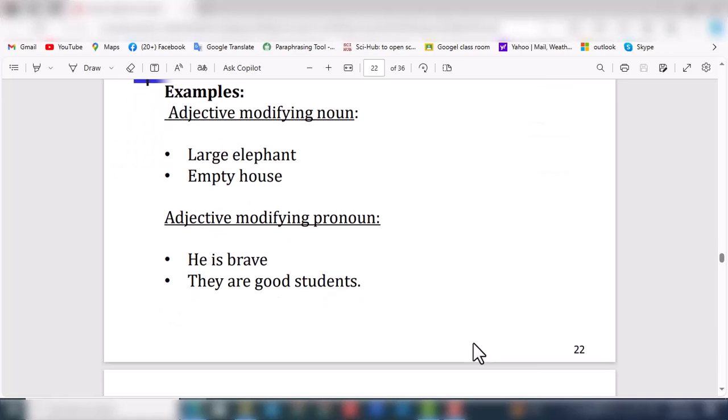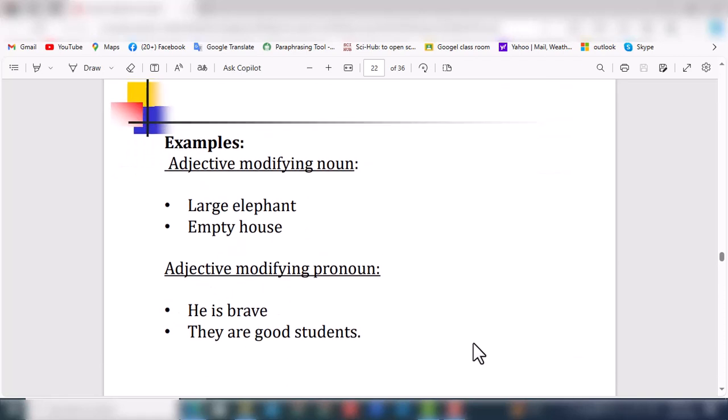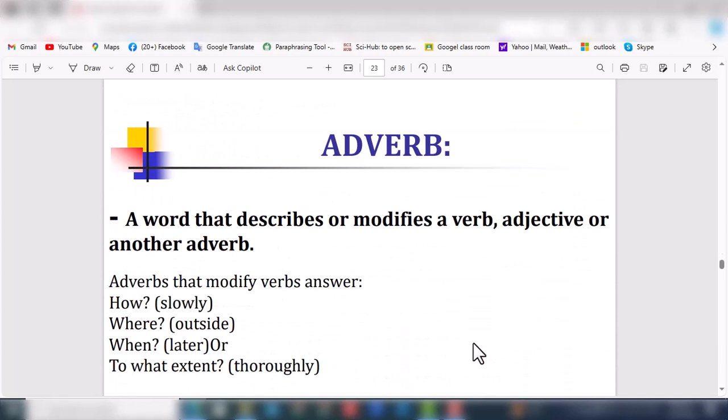Examples of an adjective modifying a noun are: large elephant, empty house. Then an adjective modifying a pronoun: he is brave, he is a pronoun. He is brave, they are good students. And now we come to